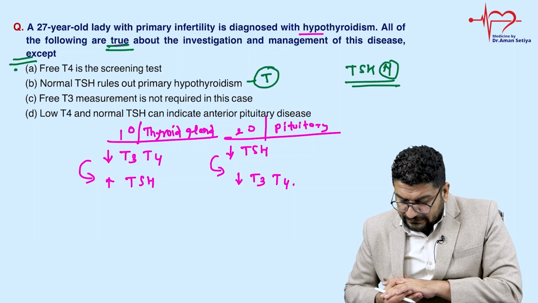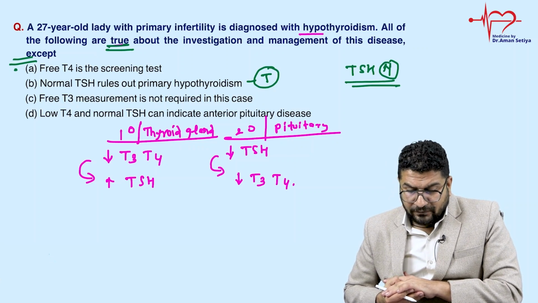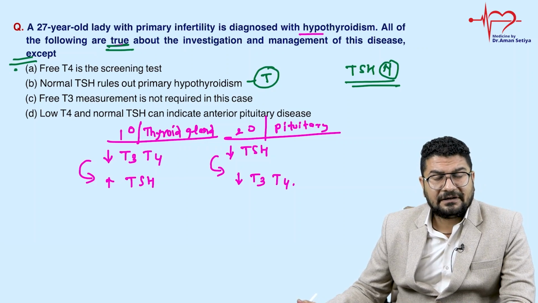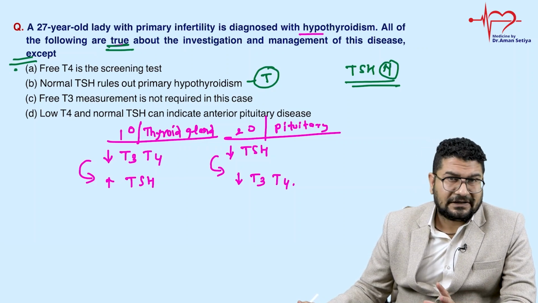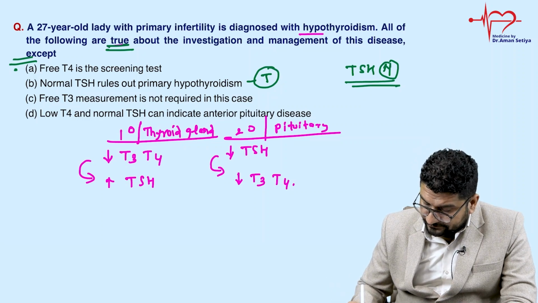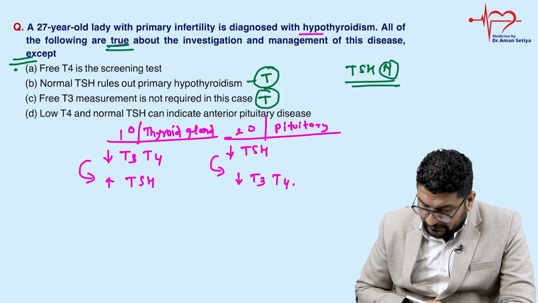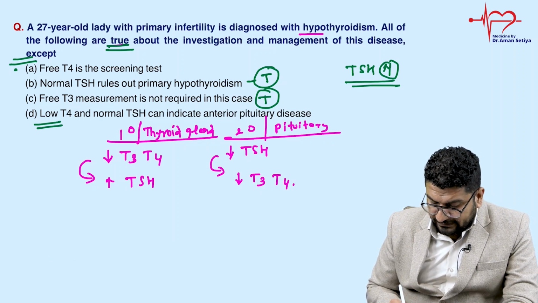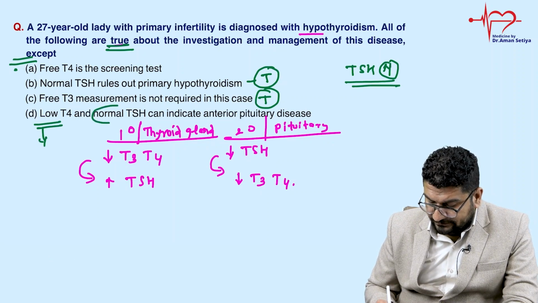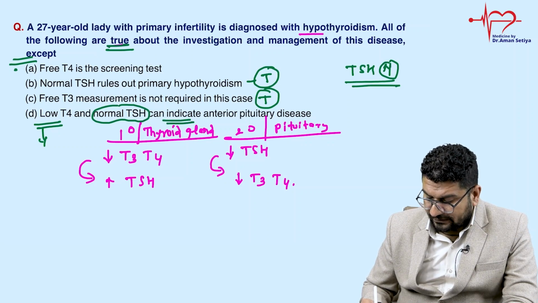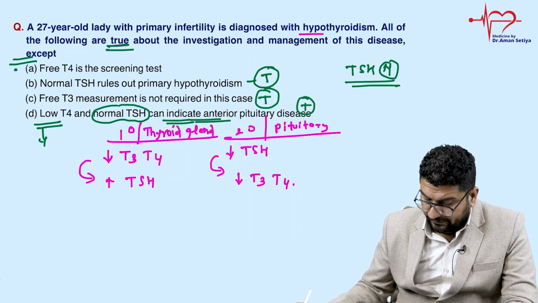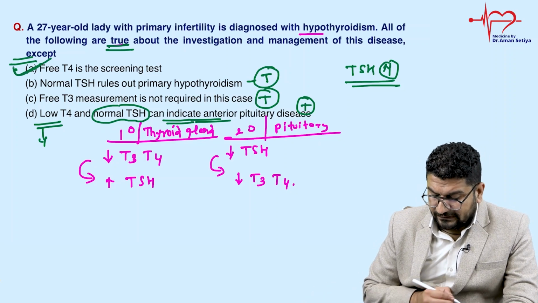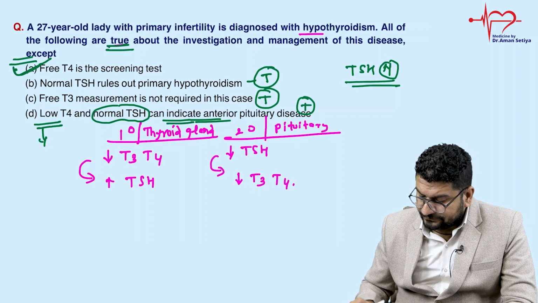फ्री T3 measurement is not required. अगेन देखो T3 T4 there is more peripheral conversion, so I can say free T3 measurement is not of any use. So generally we prefer to use TSH and free T4. ये भी true है. Low T4 and normal TSH. T4 कम है, TSH नॉर्मल है, इसका मतलब पिट्यूटरी कुछ नहीं कर रही. So again this could be a possibility, it could be true. So free T4 is not the screening test. Screening test is TSH. So this is, I can say, the answer for this question.